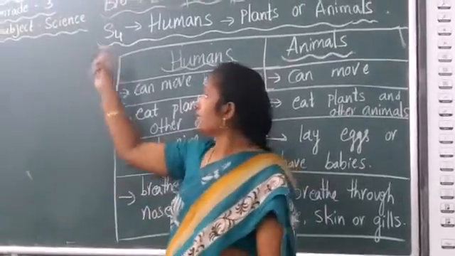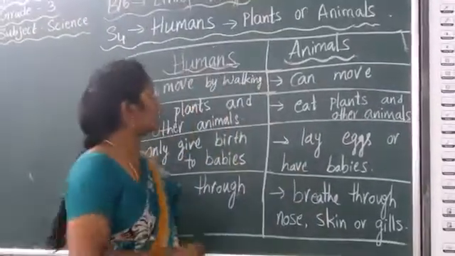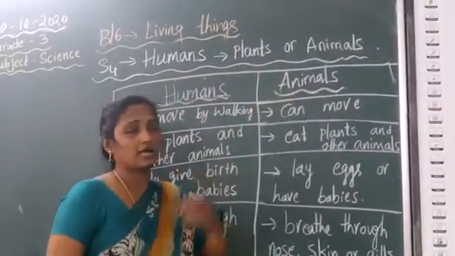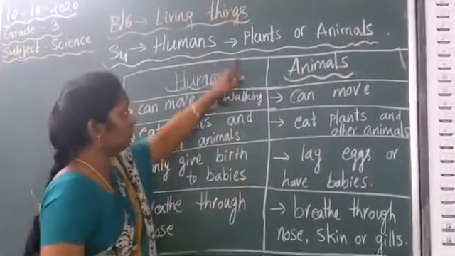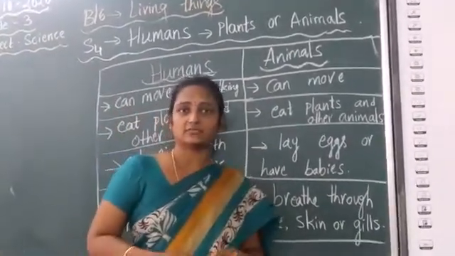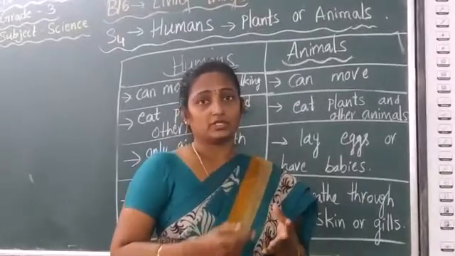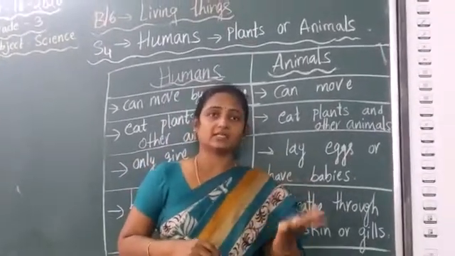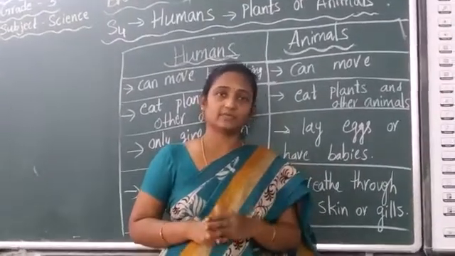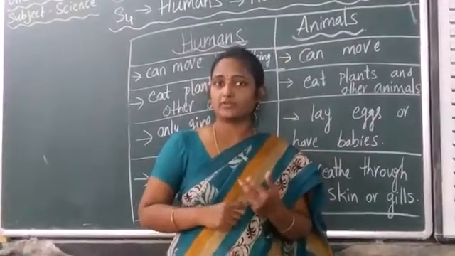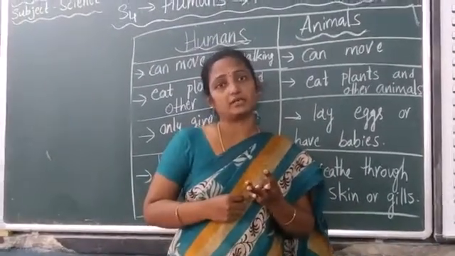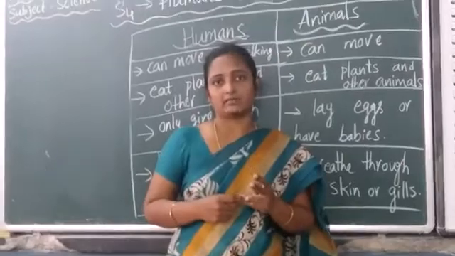Now today we are doing S4 from Doc 6, living things: humans, whether plants or animals. How they are similar to plants or animals, we are going to compare. In the previous class we noticed the difference between plants and animals. So we have known the similarities and differences between plants and animals. Now today we are going to compare whether humans are similar to plants or animals.